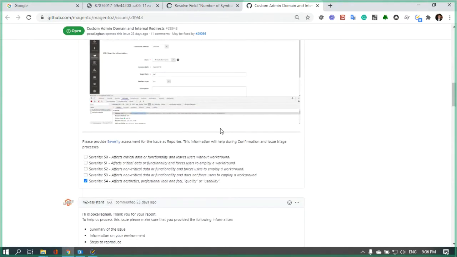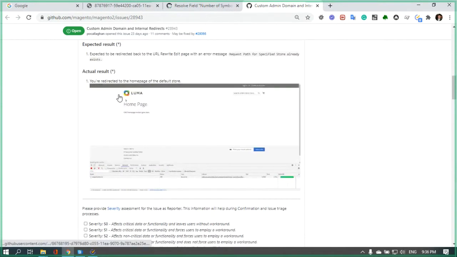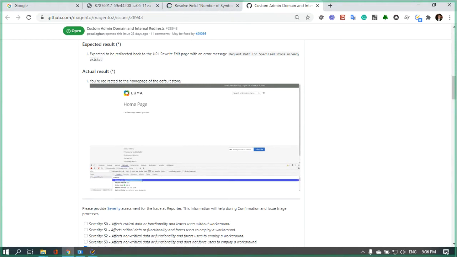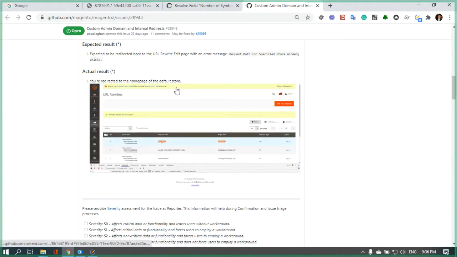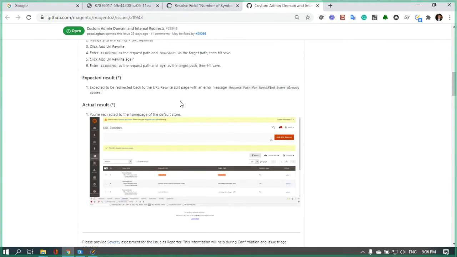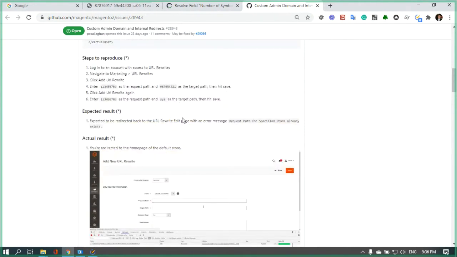Okay, thank you. Yes, it's redirected to the home page of the default store. Wrong behavior. And with the PR changes, we have the error message: request path for specific store already exists.